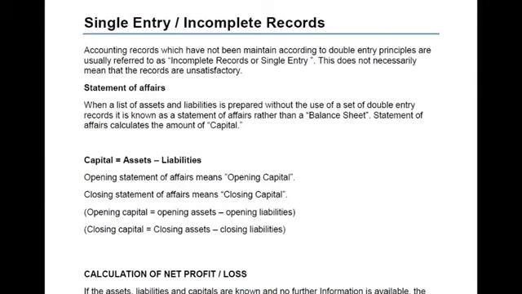Now, why is that so? Why do we not have double entry records? There may be two reasons for that. The first reason is that we are a small business, maybe a small shop, and we cannot afford a full-time or professional accountant due to resources or finance issues. So we are trying to maintain accounts ourselves because we are not familiar with the accounting terms and the accounting basically. So we do not have updated records because we do not have a proper accountant